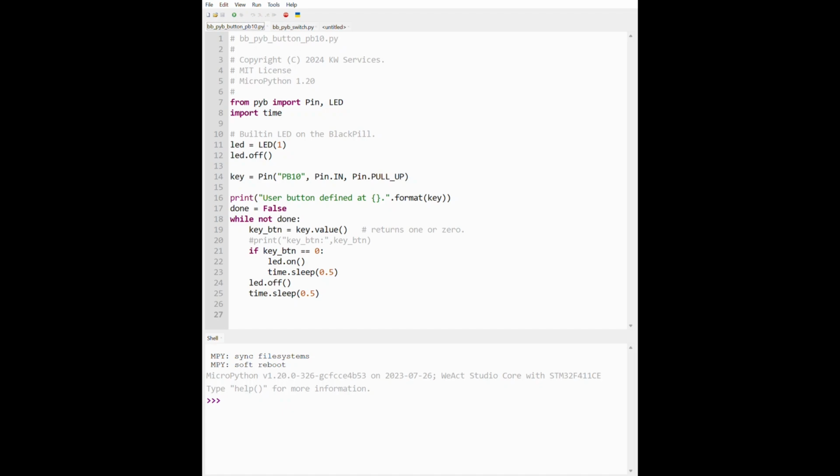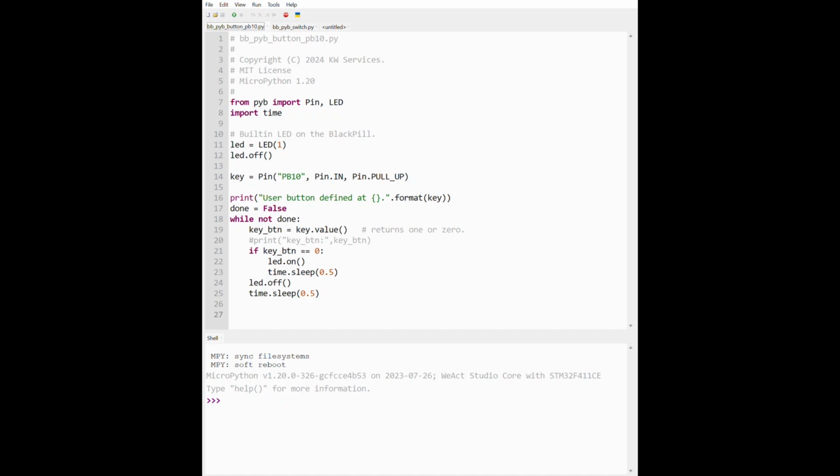Pin.PULL_UP. Pull-up is just a shorthand way of saying that the button is loosely connected to VCC, in other words, to 3.3 volts. Because of this, the reading will return 1. Pressing the button connects the pin to ground, and now the reading returns a 0.